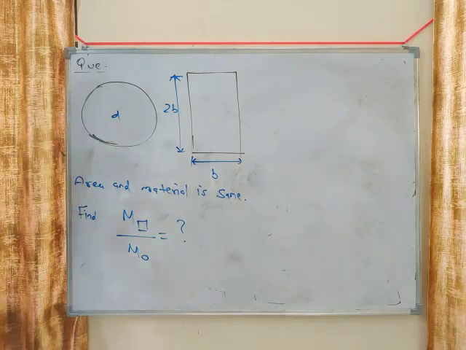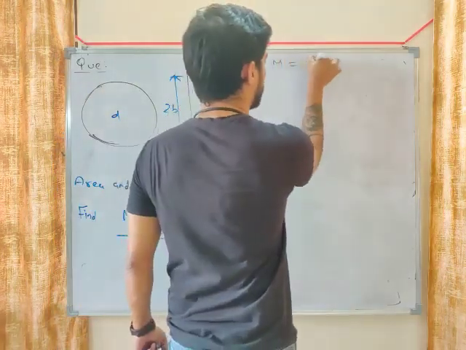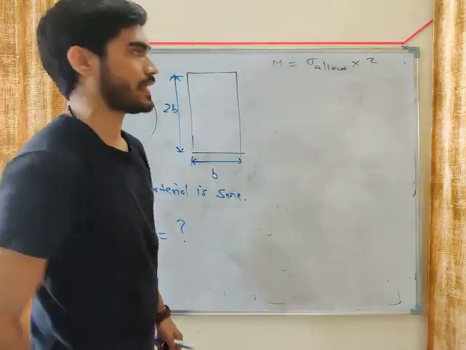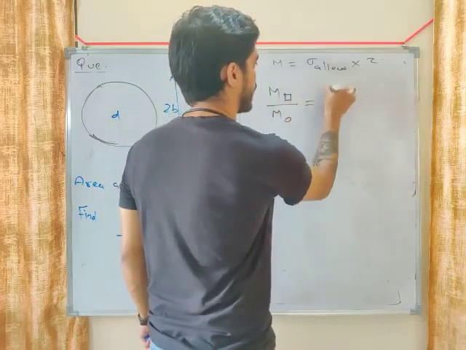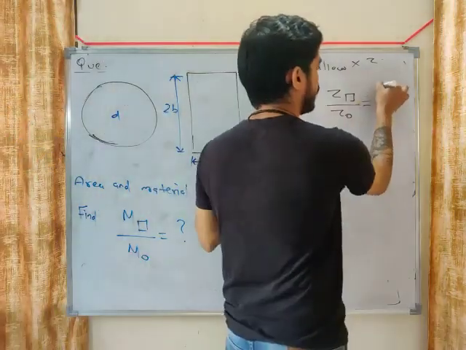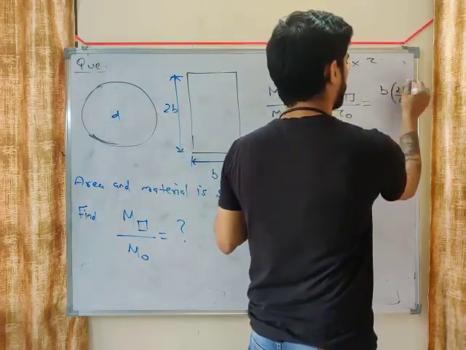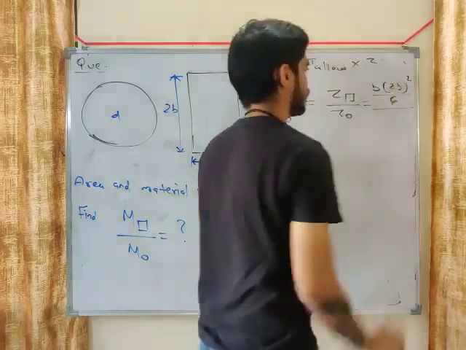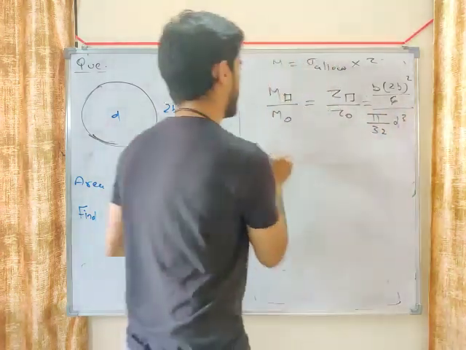So now we have to find M. If the material is the same, what is M? M equals sigma allowable into Z, right? So if the material is the same, sigma allowable is the same. So M of rectangle divided by M of circle will become Z of rectangle divided by Z of circle. What is Z of rectangle? b h square by 6, so it will become b into (2b) whole square divided by 6. What is Z of circle? Pi by 32 d cube. So what will you get here, my friend?